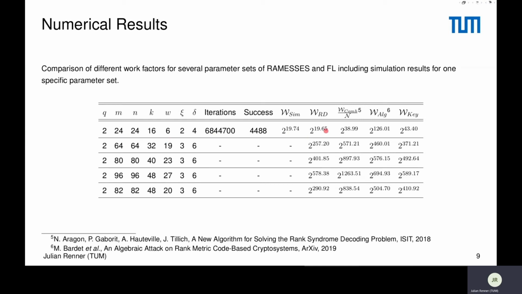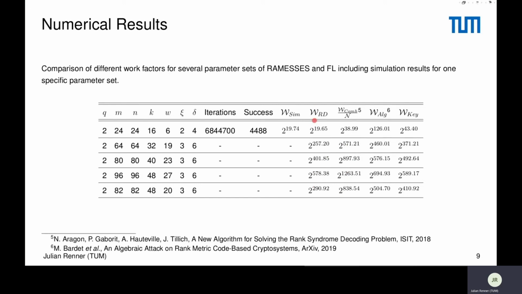Then we compared our algorithm for parameters that were proposed in cryptosystems, namely in this Ramesses and also in the Loidreau system. We compared our randomized decoding approach with a generic decoding algorithm based on combinatorics and an algebraic generic decoding algorithm. Here we can see that our algorithm has a much smaller complexity.